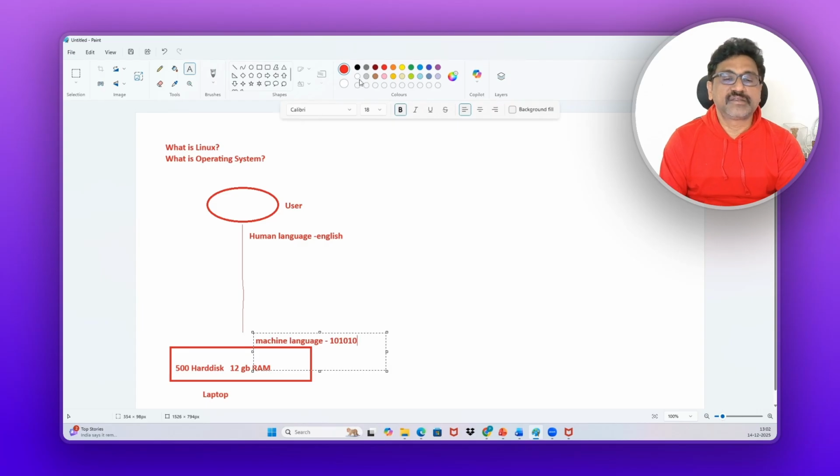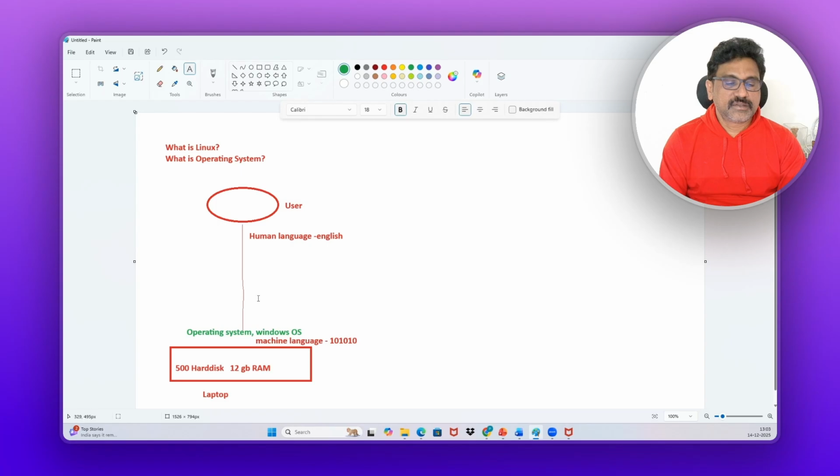That someone is the operating system. Operating system can be anything. It can be Windows or it can be Linux or anything. So just assume that usually we will use the Windows operating system in a laptop or desktop. So 95% of the people will use the Windows operating system in their laptops. Right.